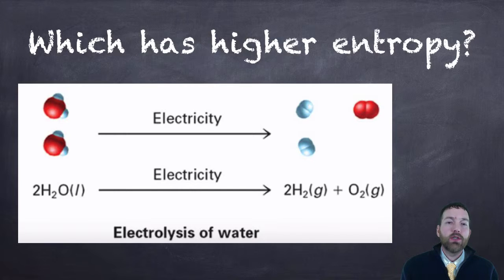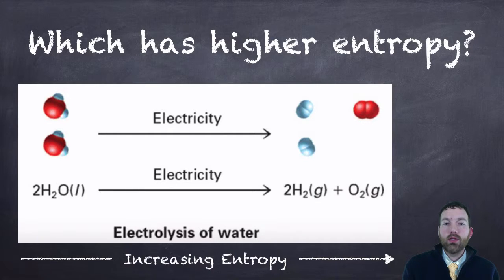We could also judge entropy in a chemical reaction. This is a reaction showing the electrolysis of water. We have 2 moles of liquid water, and we are decomposing it with electricity to make hydrogen gas and oxygen gas. So this is showing increasing entropy from left to right here. These molecules of water have more order to them. There are bonds between the different atoms. So a lot of order and structure.